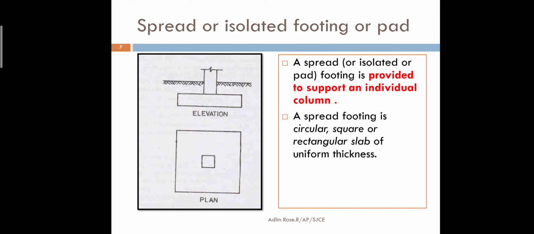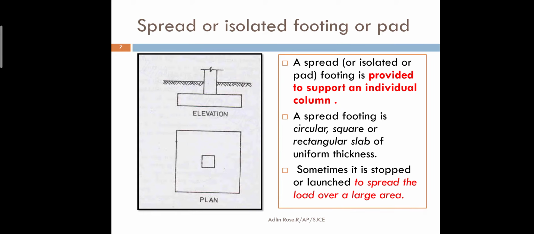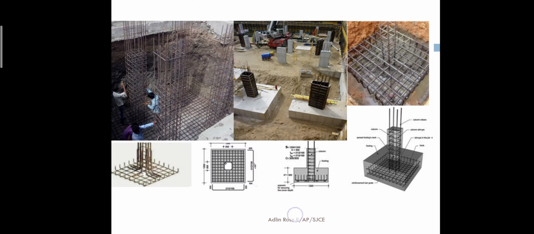When you go for that, the base area of the foundation is going to be rectangular in plan, or circular in plan, or it can be square in plan. Mostly circle, square and rectangular slabs will be placed. This is the slab placed below the column. The slabs placed below the column can be square or rectangle, or it can be circular. It is provided mainly to spread the load over a large area.